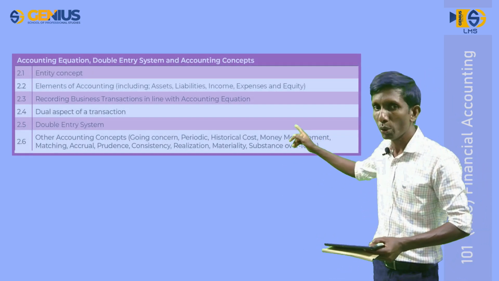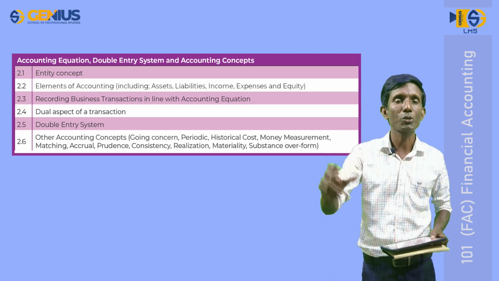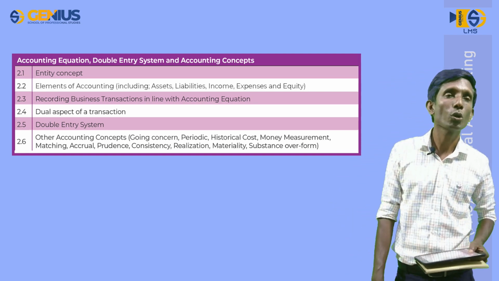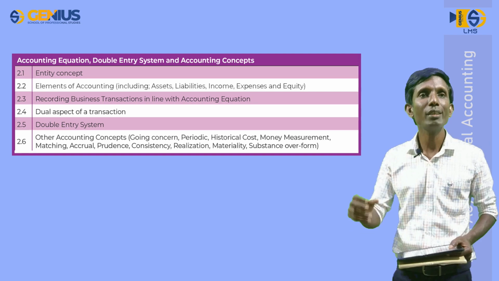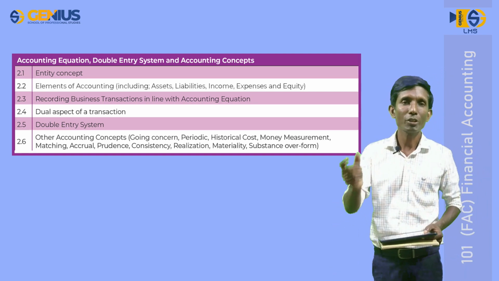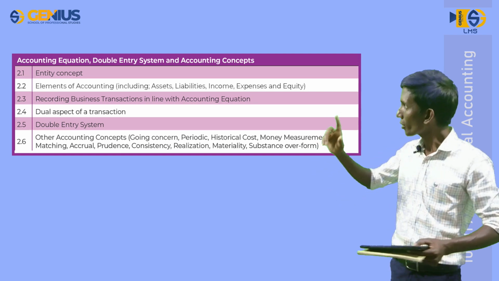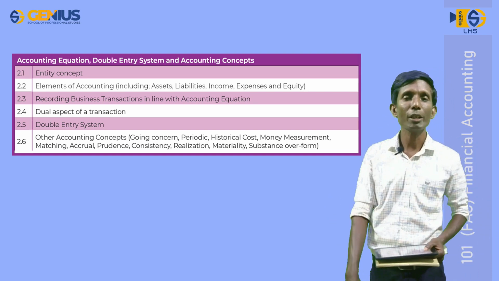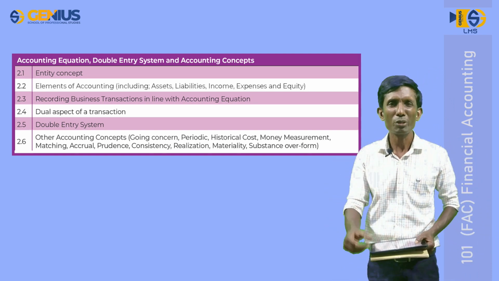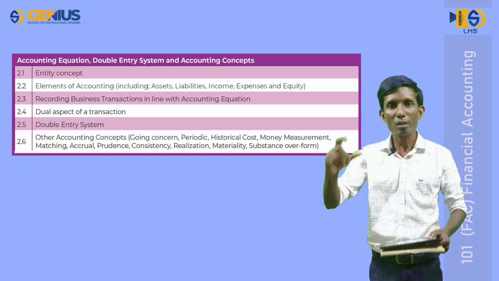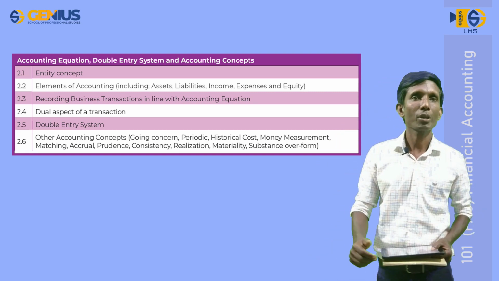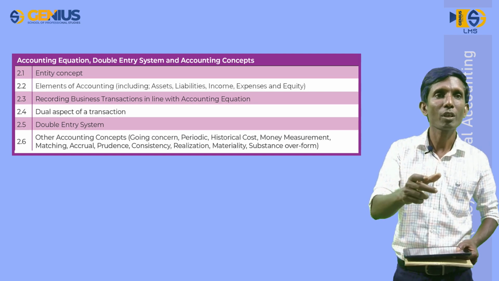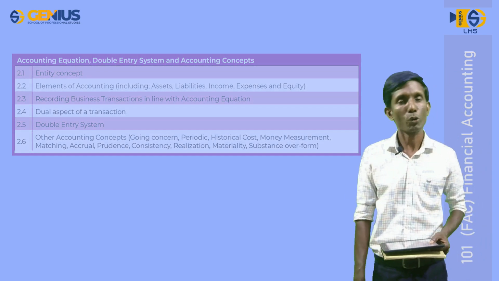In your lesson number 2, you are going to study accounting equation, double entry accounting theory, accounting system and also basic accounting concepts. Here in this lesson, you are going to record transactions and events occurred in a business by using accounting equation. Then after, you are going to study double entry accounting theory, which is considered as the core concept of accounting. Then after, you can study some accounting concepts which are important in accounting process.